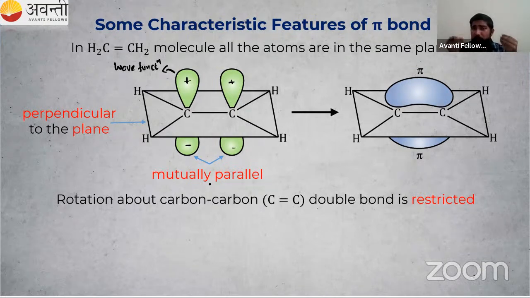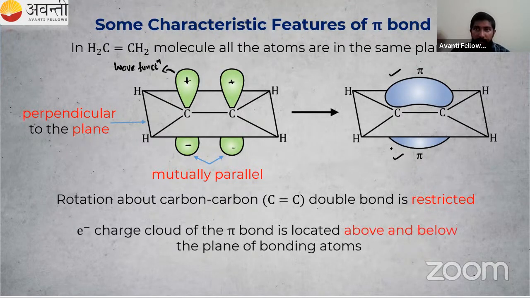Or we can say the rotation about this carbon-carbon double bond is restricted. It is very difficult to rotate that one. So restricted rotation. Then after overlapping, we can see one electron cloud here and one here. So we can say one electron cloud is present above the plane, and one is present below the plane.